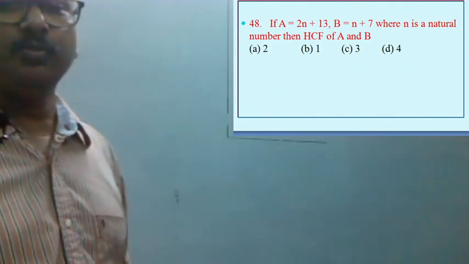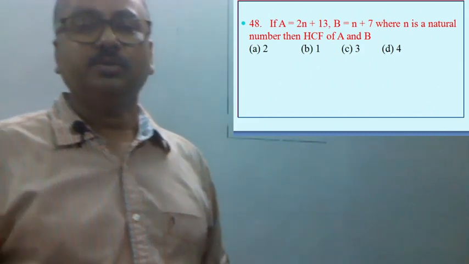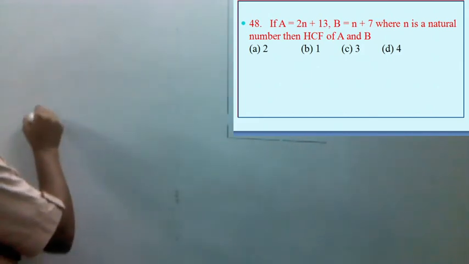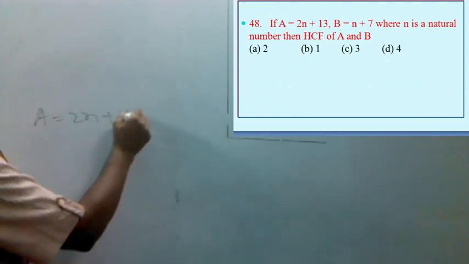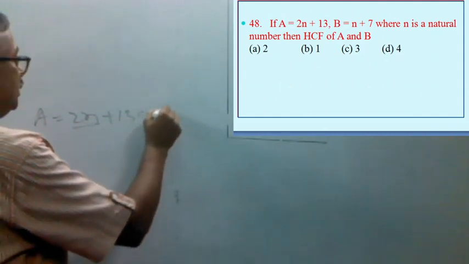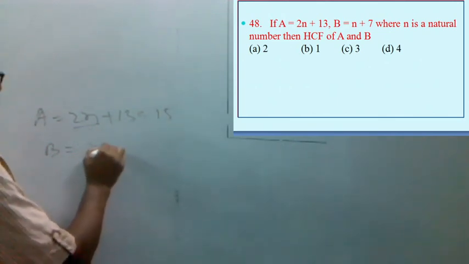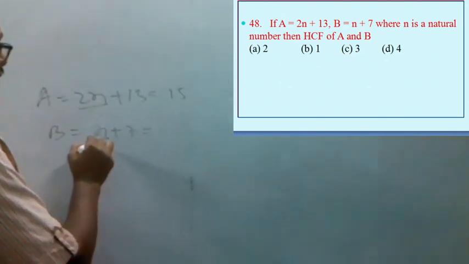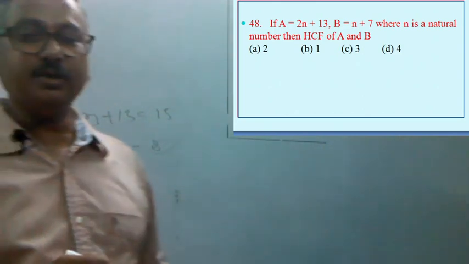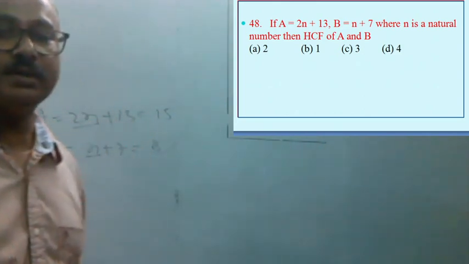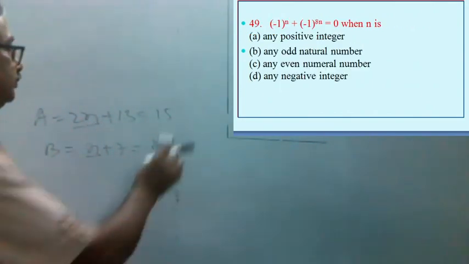So if we put n equal to 1, that is A is given 2n plus 13. If we put n equal to 1, what we get? 2 into 1, 2 plus 13, this is 15. And B is given n plus 7. If we put n equal to 1, then we get 8. So now these two are co-prime numbers, 15 and 8, there is no common factor. So definitely HCF is 1. So option B is the correct option.